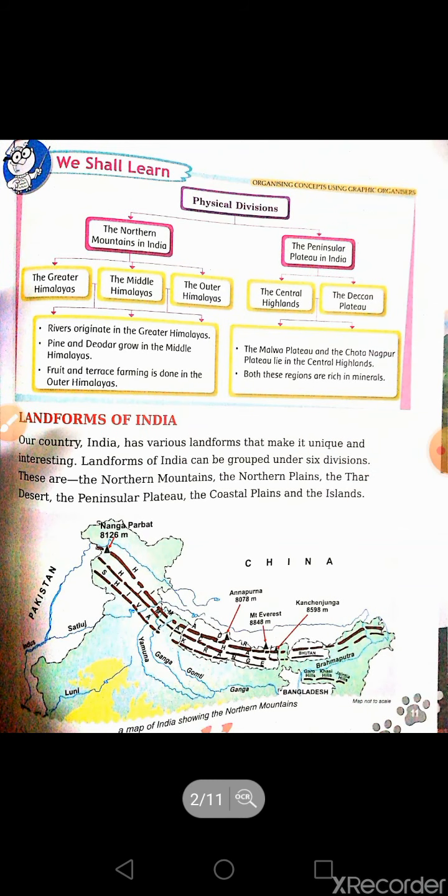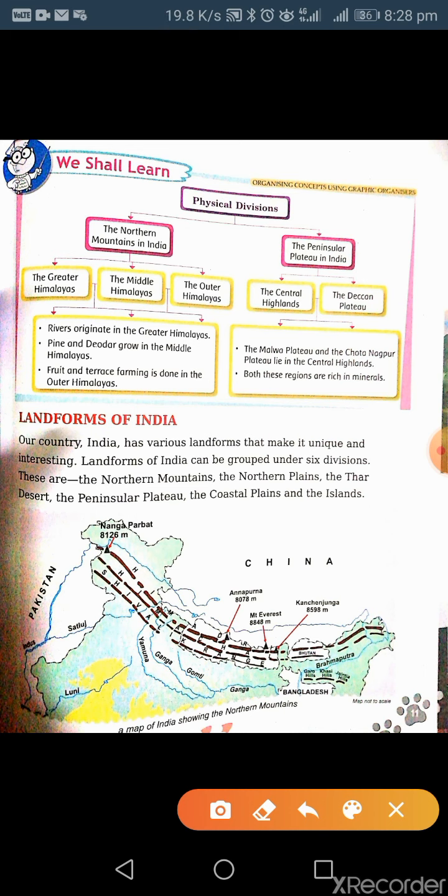Here we are going to read about the northern mountains, life in the Himalayas, the peninsular plateau, and life in the peninsular plateau. We have different types of physical features in India, and you will read here about two main physical divisions: the northern mountains in India, and the peninsular plateau. The northern mountains are divided into three parts: the Greater Himalayas, the Middle Himalayas, and the Outer Himalayas. And the Peninsular Plateau is divided into two parts, the Central Highland and the Deccan Plateau. So, you'll read about these two types of landforms.